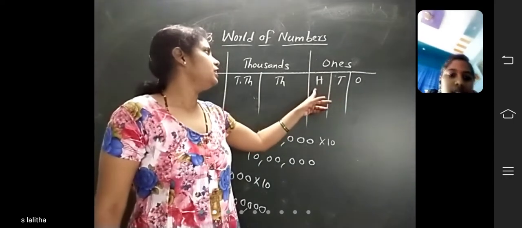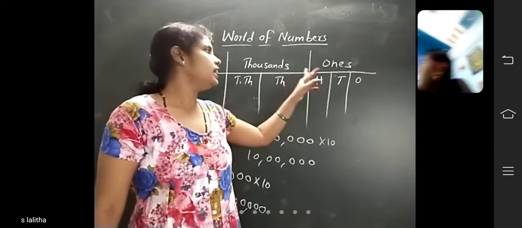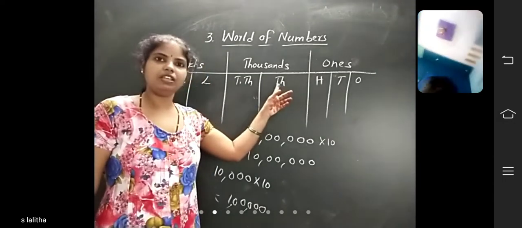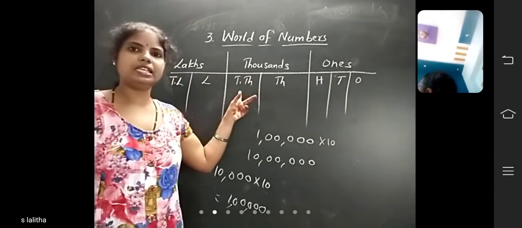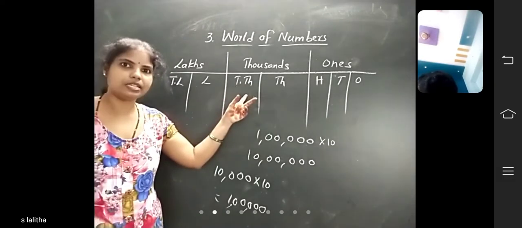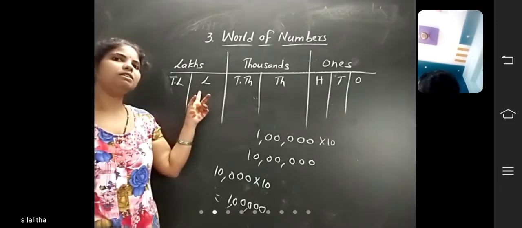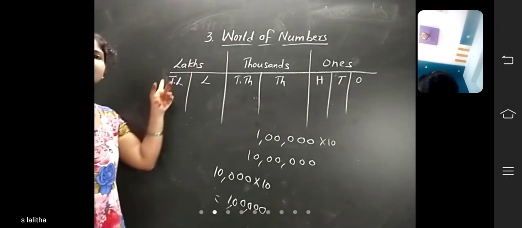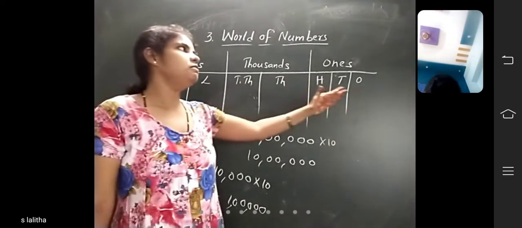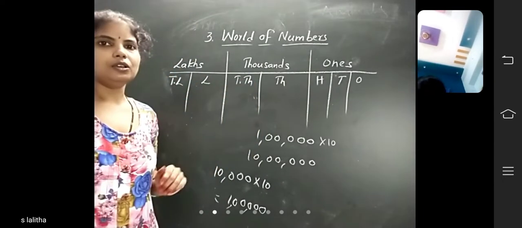If you multiply 100 into 10, we get thousands. 1000 with 10 gives 10,000. 10,000 with 10 gives lakhs. Lakhs with 10 gives 10 lakhs. Did you understand now? If you multiply a number with 10, we will get the new place value.